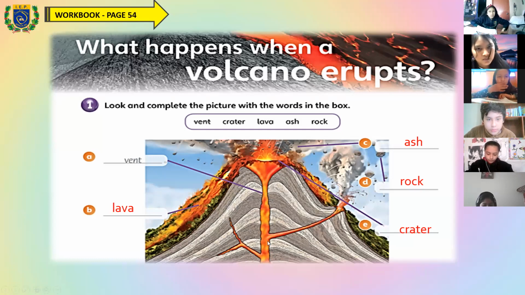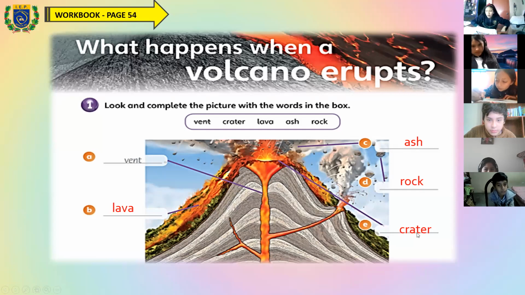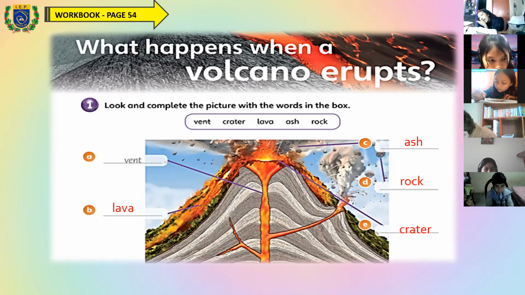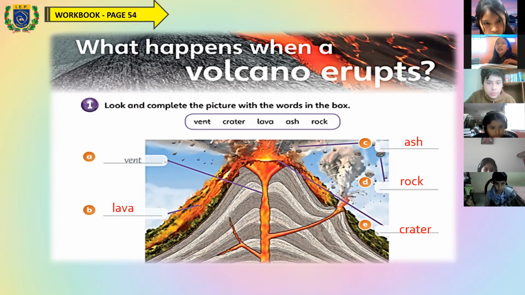This is a vent, this is lava, ash, rock, and crater, okay? And tell me if you finish, please. Miss, I finished this part of the activity. Tell me when you finish. Very good, Inga. Excellent, Piero Giraldo. Teacher, I finished. Very good. Excellent. Okay, very good.